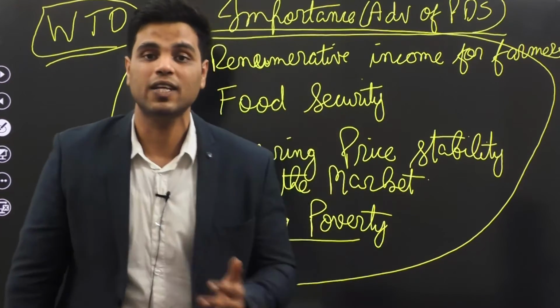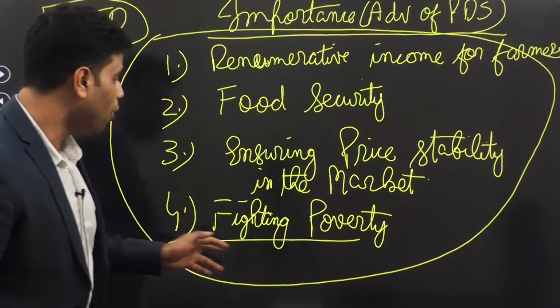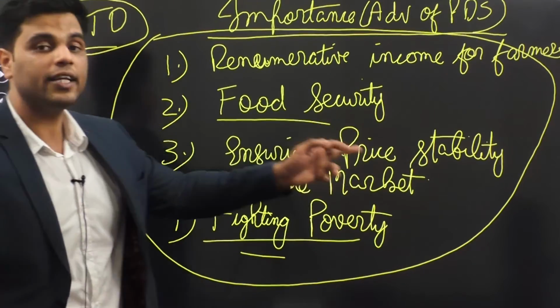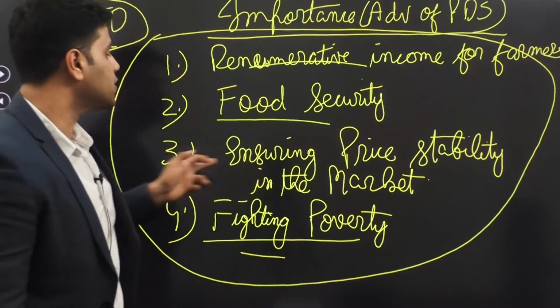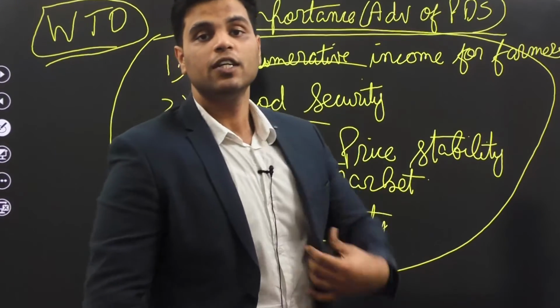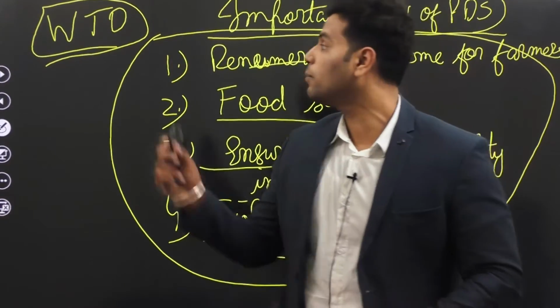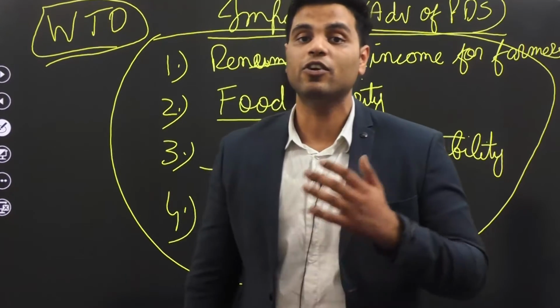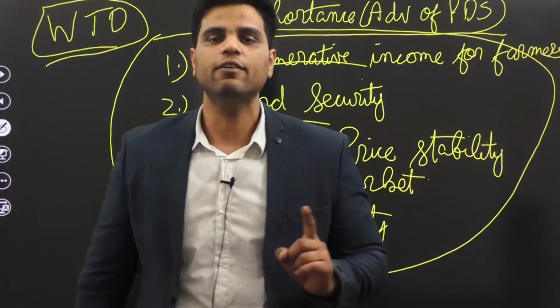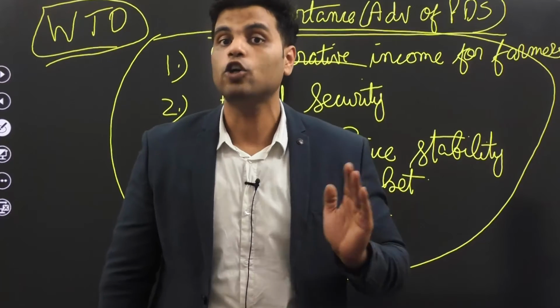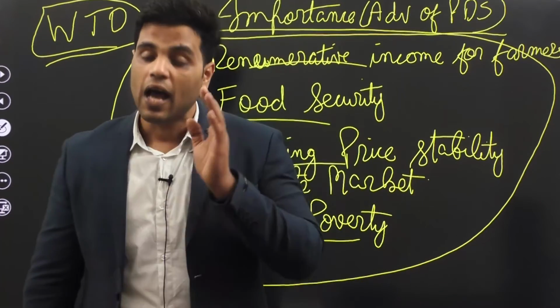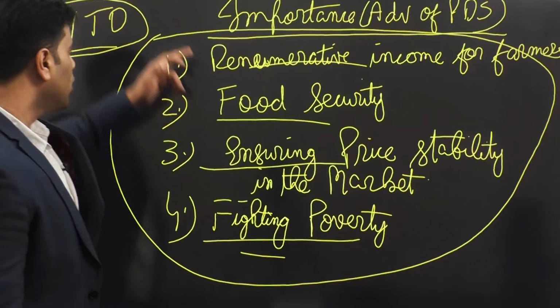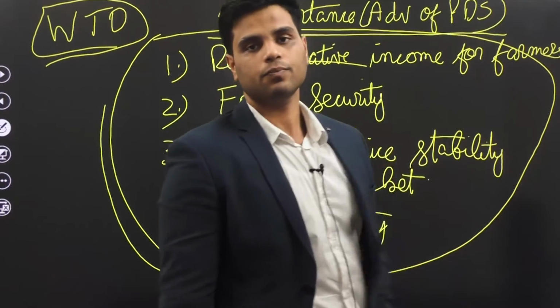Because India knows that it is very important in fighting poverty, in providing food security, in providing income for farmers, in ensuring price stability. So despite many roadblocks in WTO, despite many people resisting India for providing food subsidy, India has still continued with the public distribution system, again for the sole purpose of providing these 4 things.